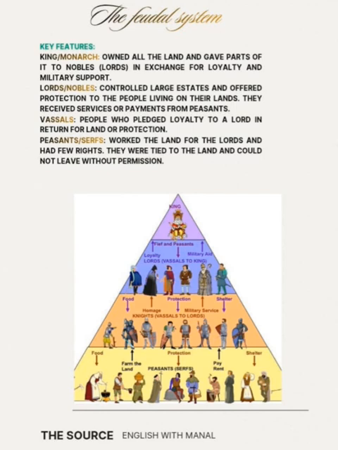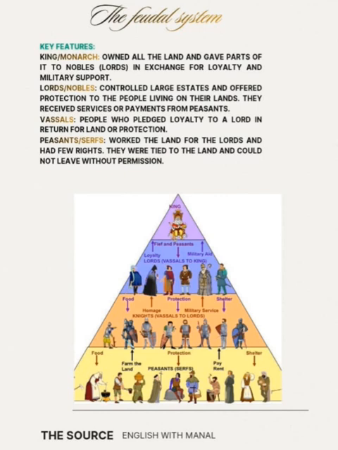Here power is divided between a central government and regional authorities. So let's start with the first class, the king or the monarch. Here the most powerful class is the king, the monarch, and his family. The king owned all the land and gave parts of it to nobles, lords, in exchange for loyalty and military support. So the king owned the land and he gave land to lords.